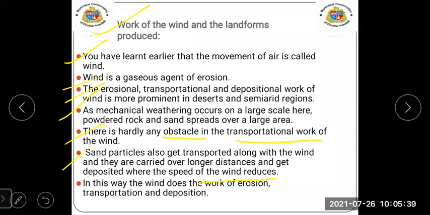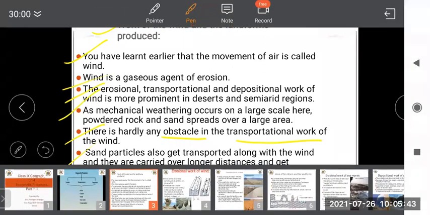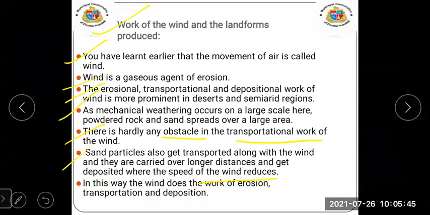If small particles are there, they will be carried for a long distance.